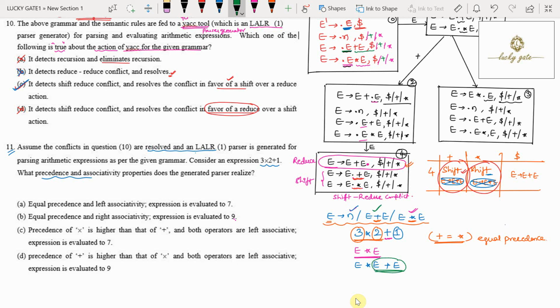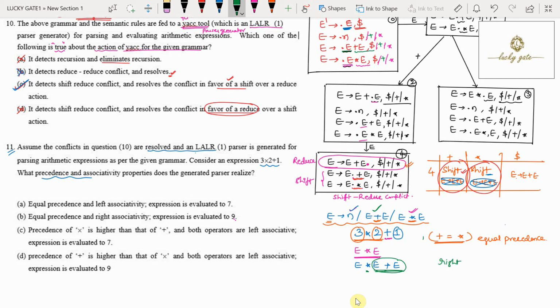It means now which is preferred first? Is star preferred first or plus preferred first? Plus is preferred first. Because plus is preferred first, it is evaluating these two operators, star and plus, according to right associativity. Why? Because the rightmost operator is evaluated first.